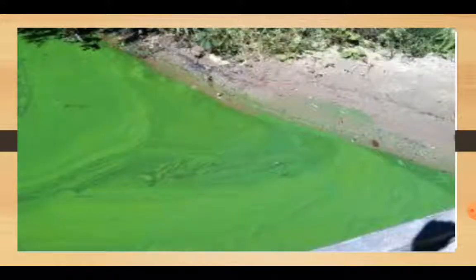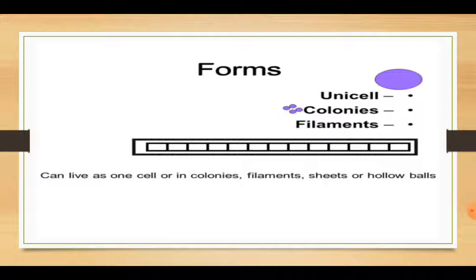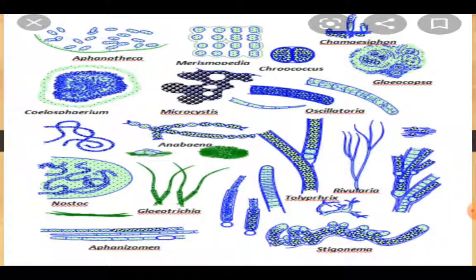This is the diagram of the blue-green algae, which you can see is in the form of a green layer over the water. Now the different forms. It is present in unicellular form, colonial form and filamentous form. These are the different examples of the diagrams of the different kinds of algae. You can see here Nostoc, that is a colonial form. In filamentous we have Oscillatoria, and Microcystis is in colonial form. So these are different types of forms of algae.